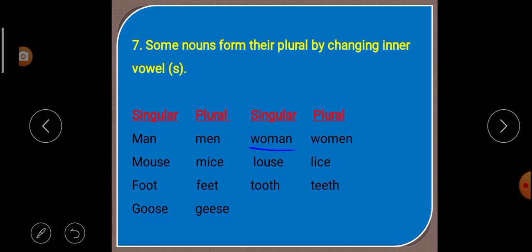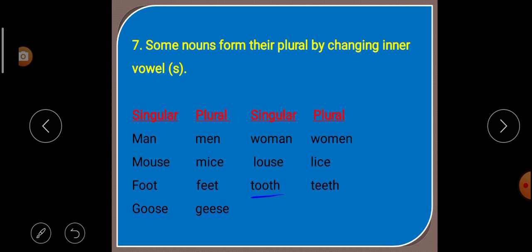W-O-M-A-N. But to make plural what happens? We have changed the A into E. It becomes what? Woman. W-O-M-A-N, woman, to W-O-M-E-N, women. Next is what? Look here. Foot. What is the inner vowel? Double O. But look at the plural. Double E. That means we have changed the inner vowel.